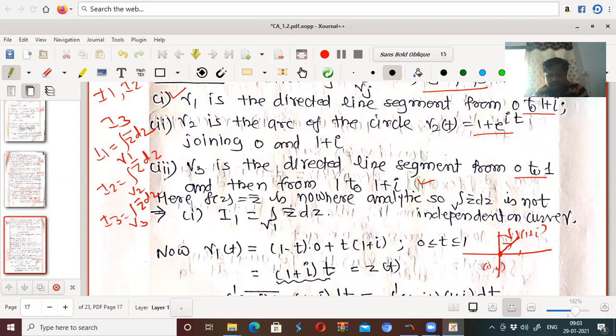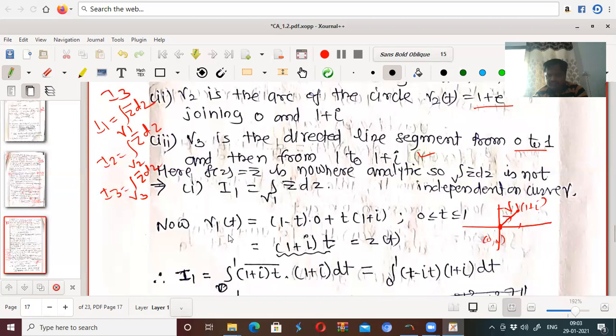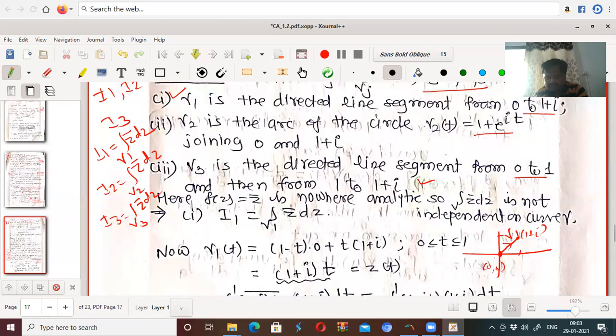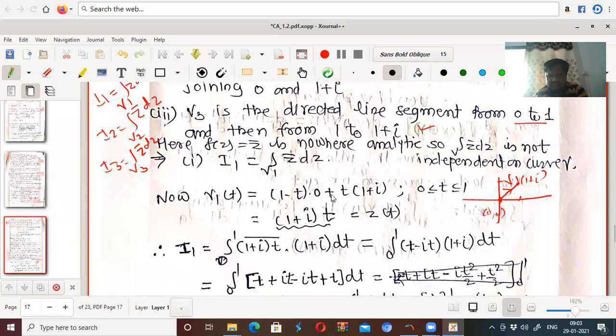So I1 is equal to the integral over gamma 1 of z bar dz. Now gamma 1 of t, what is gamma 1 of t? It is a line segment from 0 to 1 plus i. We know that the equation of the line segment which joins two points A to B is nothing but 1 minus t into A plus t into B. This is the equation of the line where t is a parameter which lies between 0 and 1.